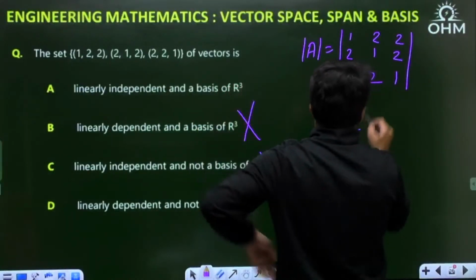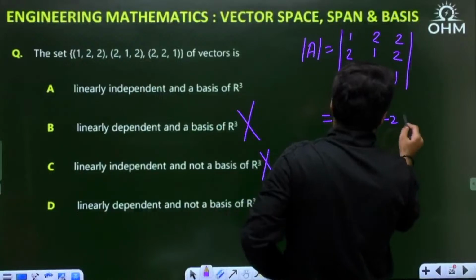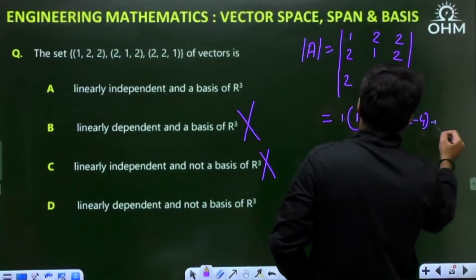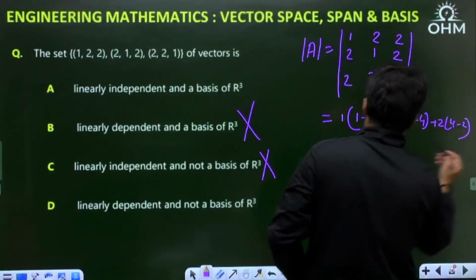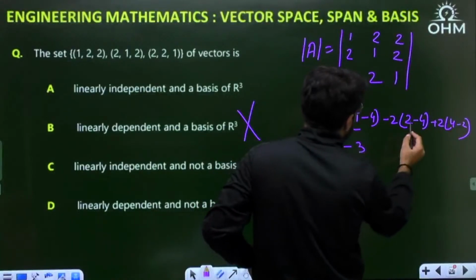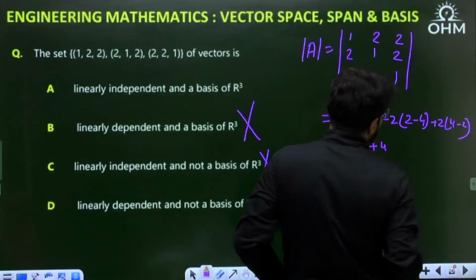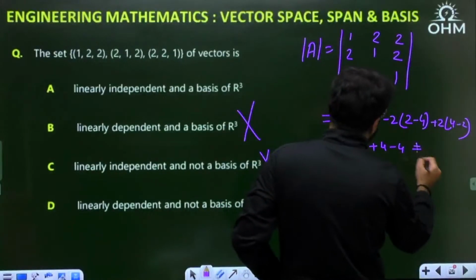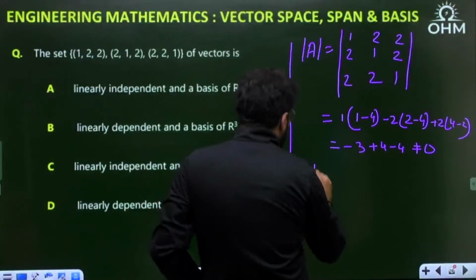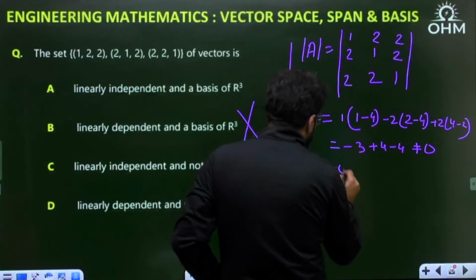So it is 1 times (1 minus 4), minus 2 times (2 minus 4), plus 2 times (4 minus 2). This is minus 3, minus 2 into minus 2 which is plus 4, and 2 into 2 is plus 4... the determinant is not equal to 0.